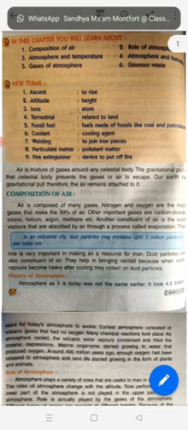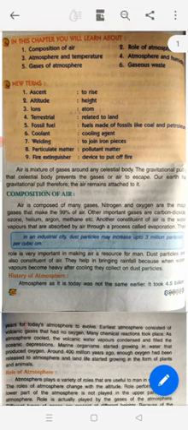Ascent, to rise. Altitude, that is height. Ions, atom. Terrestrial, related to land. Fossil fuel, fuel made of fossils like coal and petroleum. Coolant, that is a cooling agent. Welding, to join iron pieces. Particulate matter, pollutant matter. Fire extinguisher, device to put off fire.